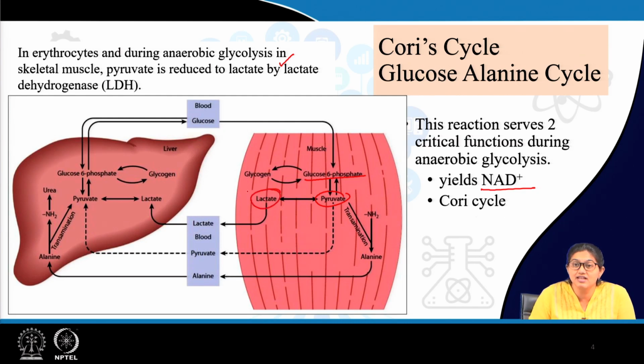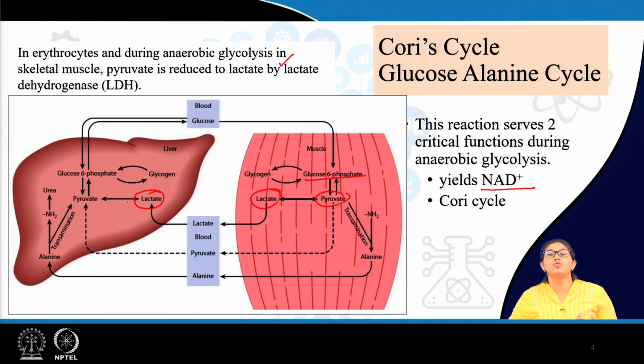Now, this lactate via circulation enters the liver. In the liver by neoglucogenesis it forms pyruvate which is finally used to form glucose. So, basically there is clearance of lactate from skeletal muscle which relieves lactic acidosis, and also this lactate is utilized to regenerate glucose.